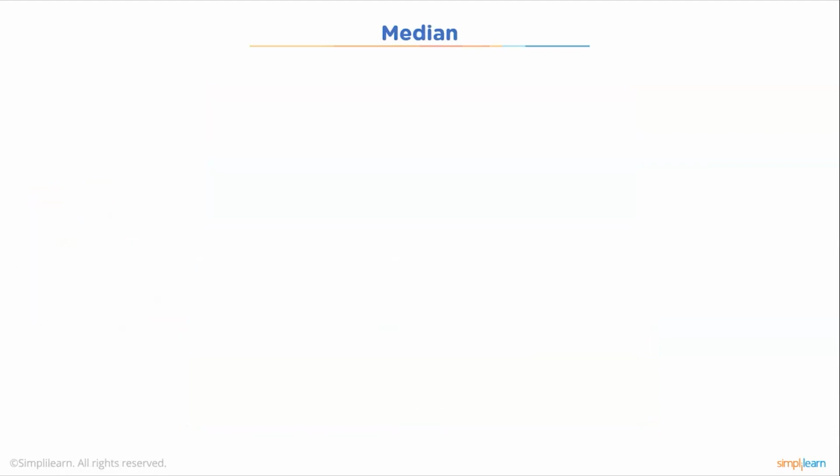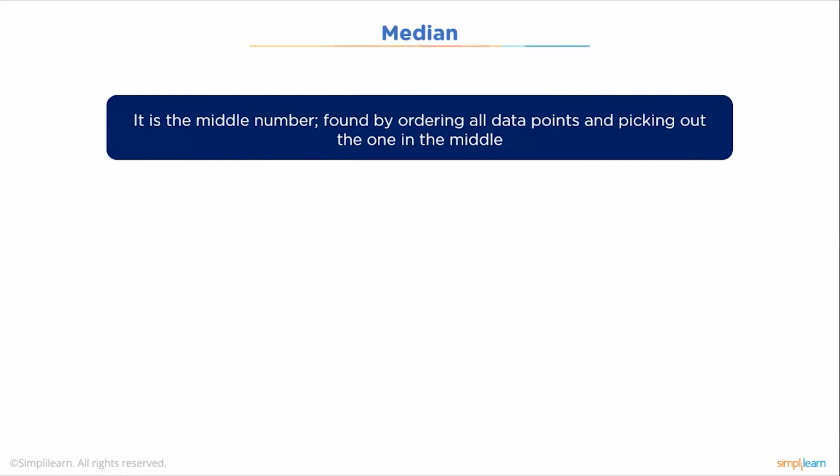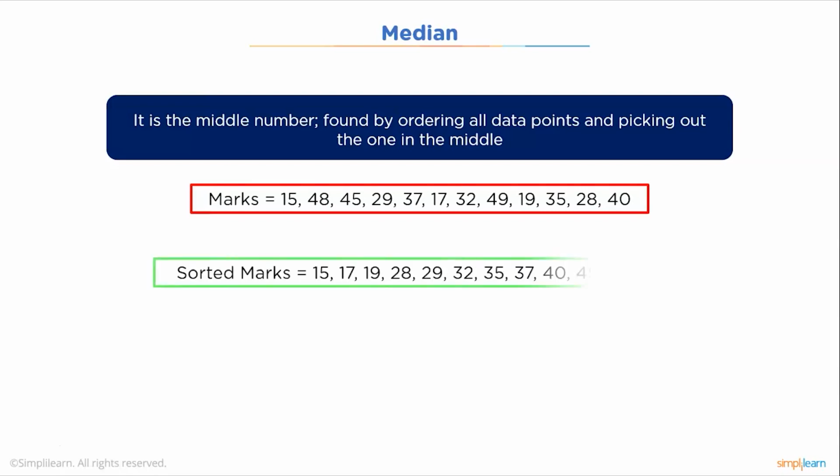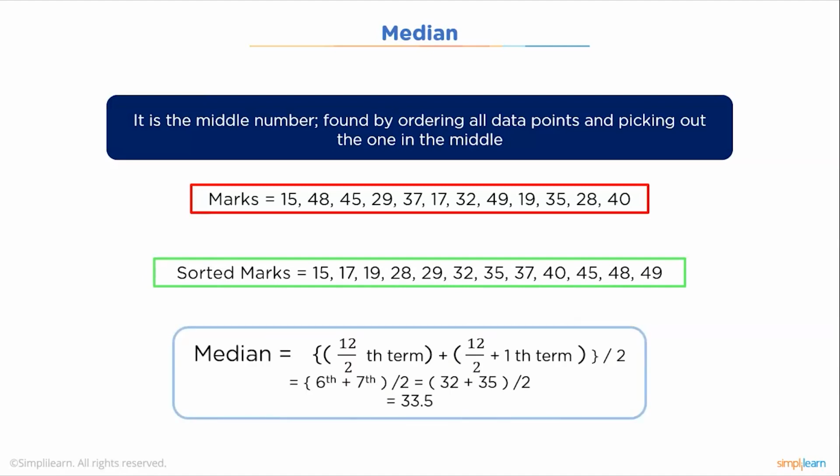The next term we are going to discuss is median. The median is the middle score for all the set of data that has been arranged in order of magnitude. The median is less affected by the outliers and skewed data. In order to calculate the median, suppose we have the following data below. So these are the marks that we took in the previous example. We'll first arrange these marks in ascending order. To find the median, we'll find the middle point of the two middle terms in the given data. Here the two middle terms are the 6th and the 7th term, which are 32 and 35. So adding 32 and 35 and dividing by 2, we'll get 33.5.